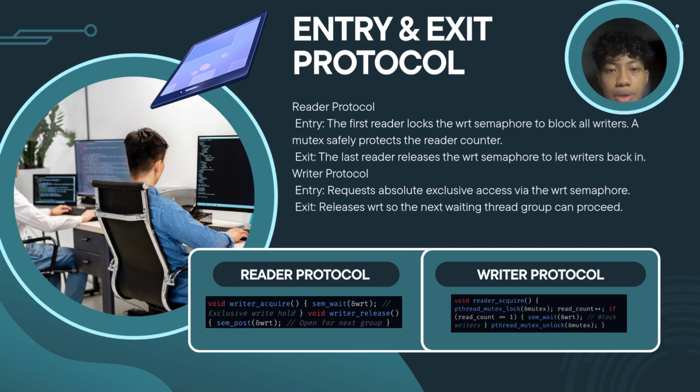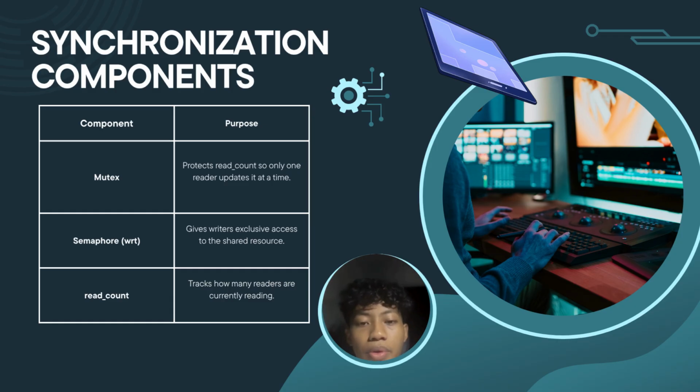The writer waits for the WRT semaphore. If readers or another writer are using the resource, it waits. There are 3 important synchronization components. First is the mutex, which protects the read count variable so only one reader can update it at a time. Second is the WRT semaphore, which gives writers exclusive access to the shared resource. Third is the read count variable that keeps track of how many readers are currently accessing the resource.